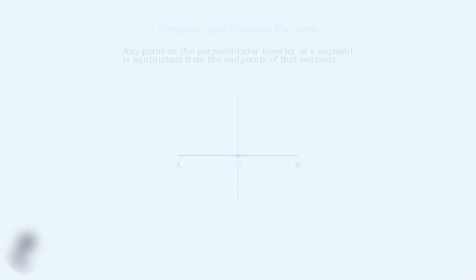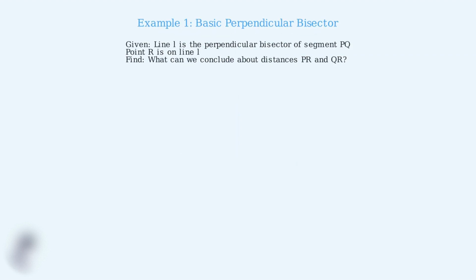Example 1. Here's our first problem. We have a line L that is the perpendicular bisector of segment PQ, and point R lies on line L. We need to determine what we can conclude about the distances PR and QR. Let's visualize this problem. We have segment PQ with its perpendicular bisector line L. Point R lies somewhere on line L. Step 1. Apply the perpendicular bisector theorem. Since point R lies on the perpendicular bisector of segment PQ, the theorem tells us that R is equidistant from points P and Q.